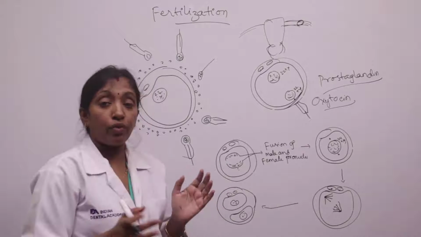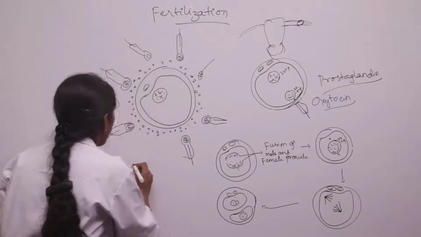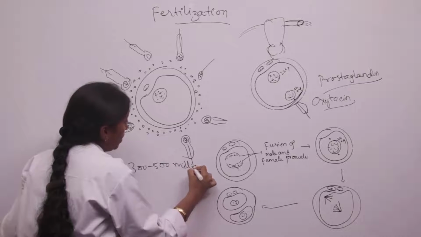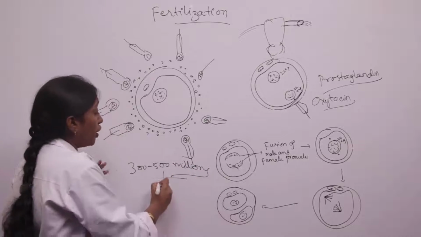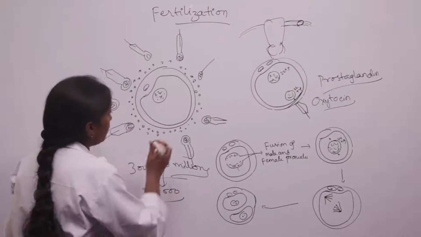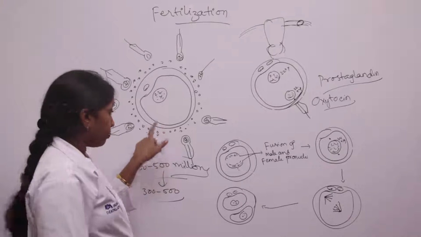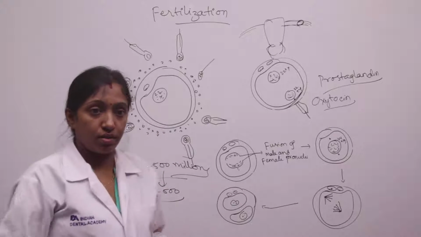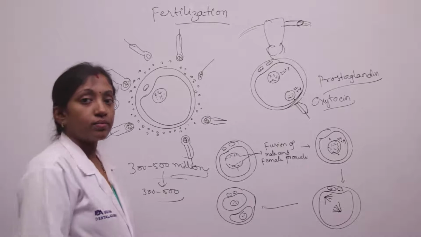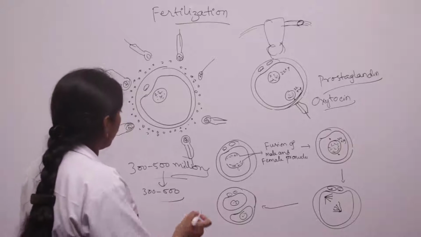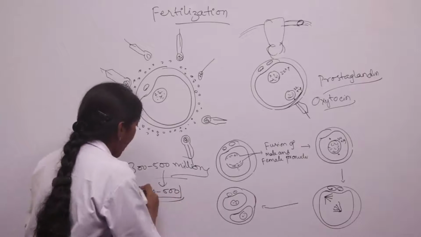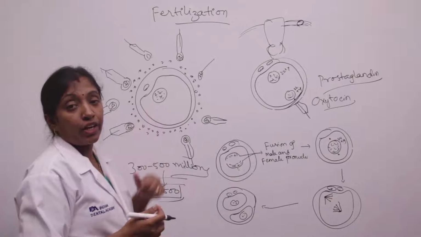At a single ejaculation, 300 to 500 million sperms are deposited. Out of these 300 to 500 million sperms, only 300 to 500 sperms reach the ovum. Only 300 to 500 sperms reach the secondary oocyte.